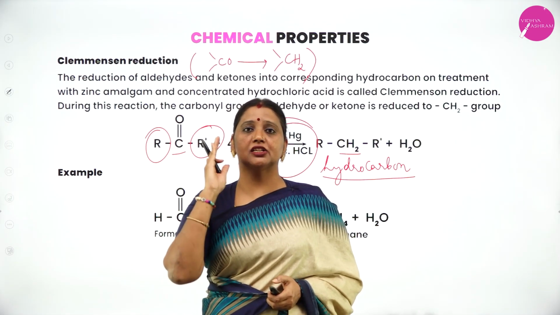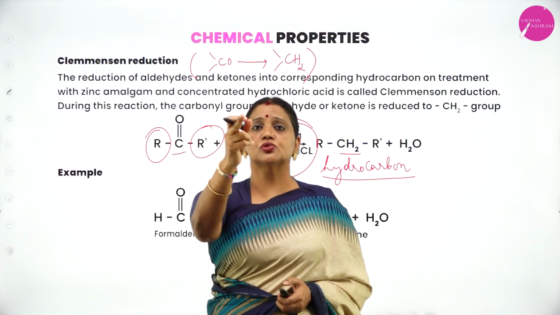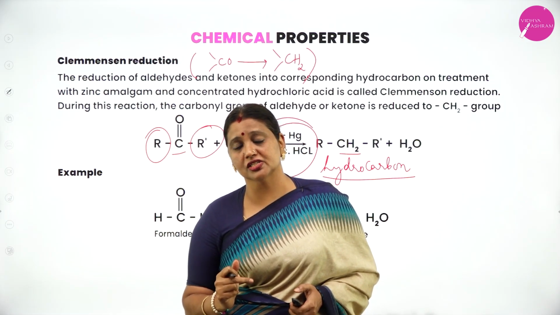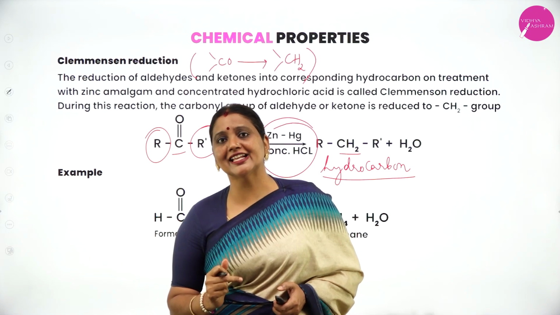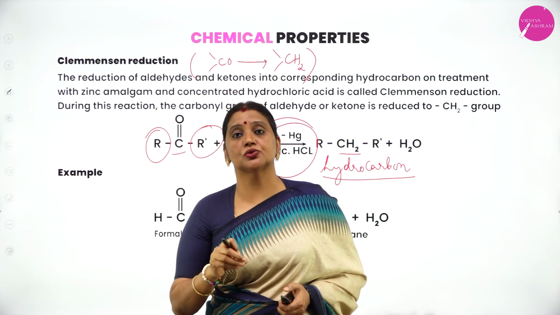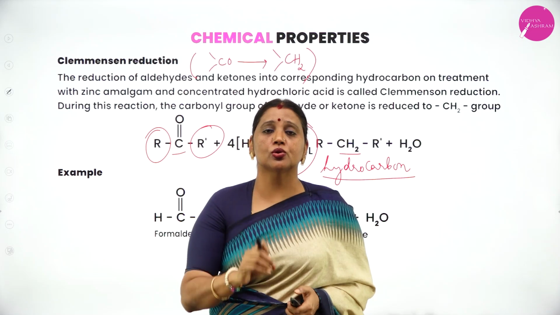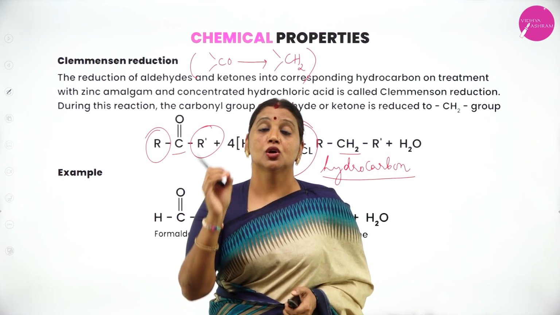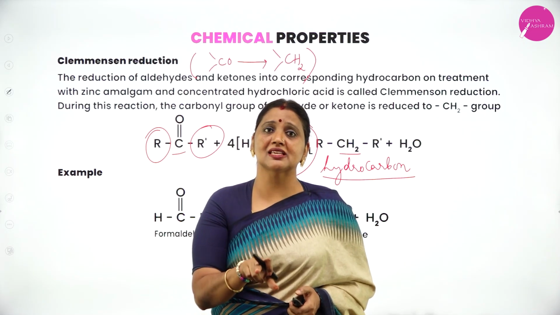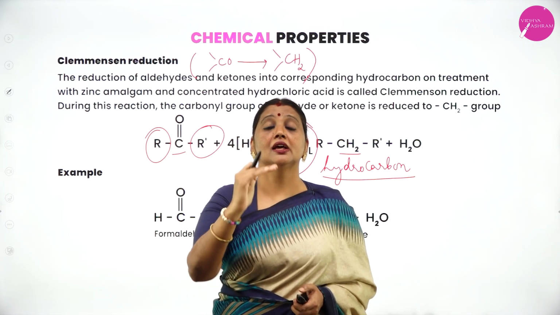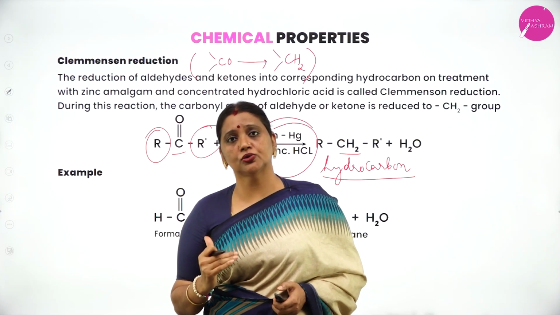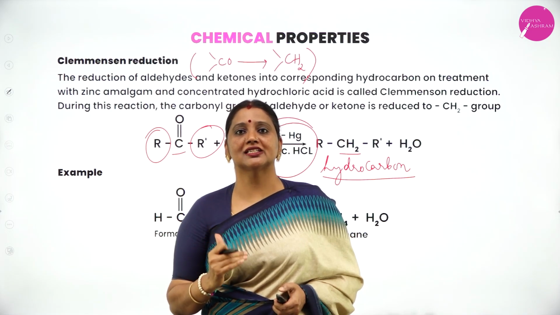What's the reducing agent used in Clemmensen reduction? Zinc amalgam and concentrated HCl. What's the reducing agent used in Stephen reduction? Stannous chloride and concentrated HCl. What's the reducing agent used in Clemmensen reduction? Same concentrated HCl, but instead of stannous chloride, we have to use zinc amalgam and concentrated HCl.